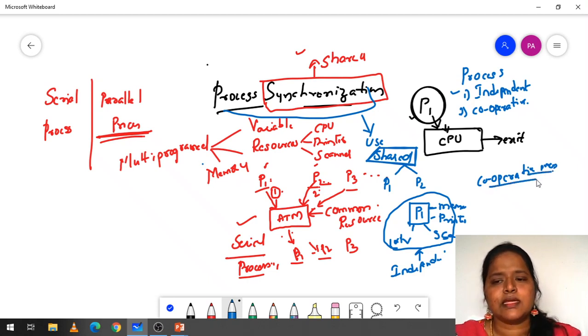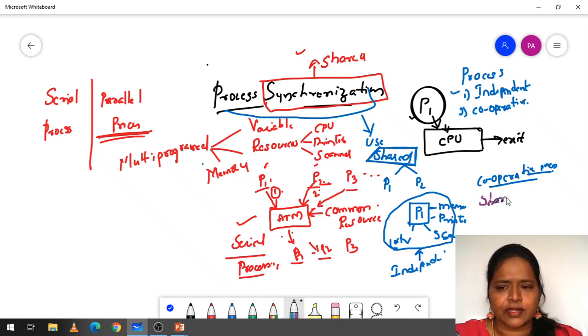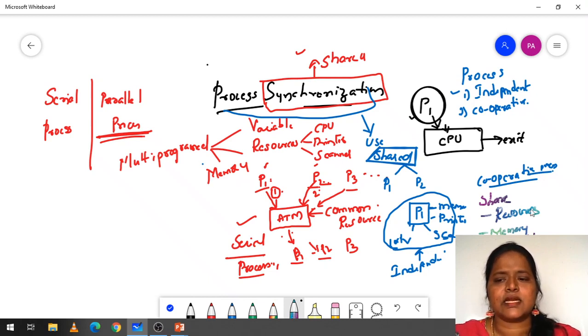So what are these cooperative processes? In the sense, these cooperative processes share the resources, share the memory, share a variable, and share the data. So these are the things we talk about when we discuss the cooperative process.